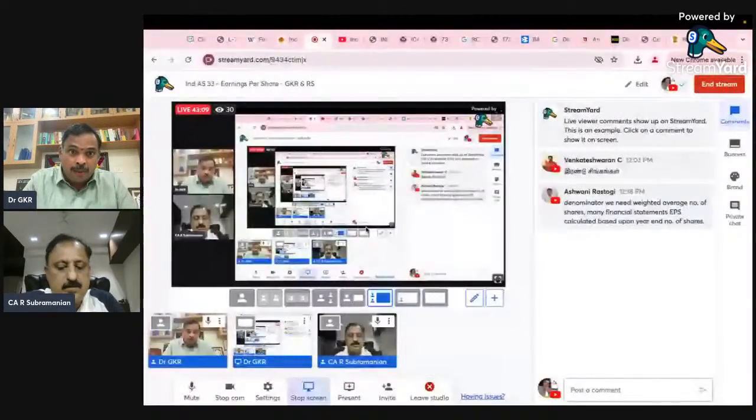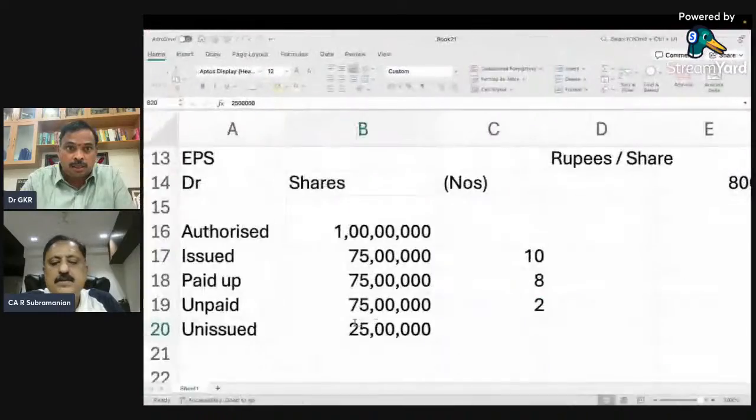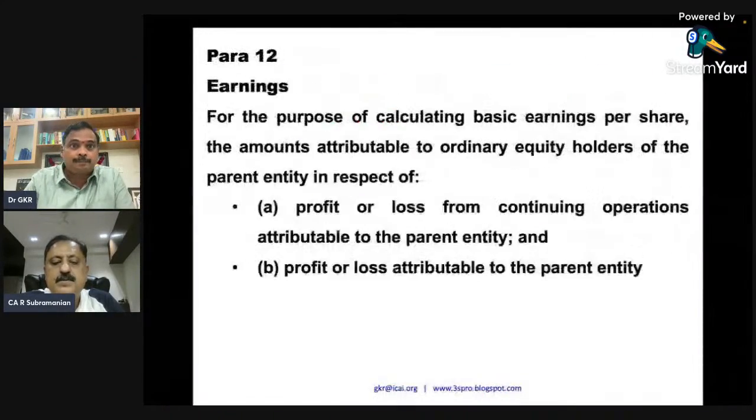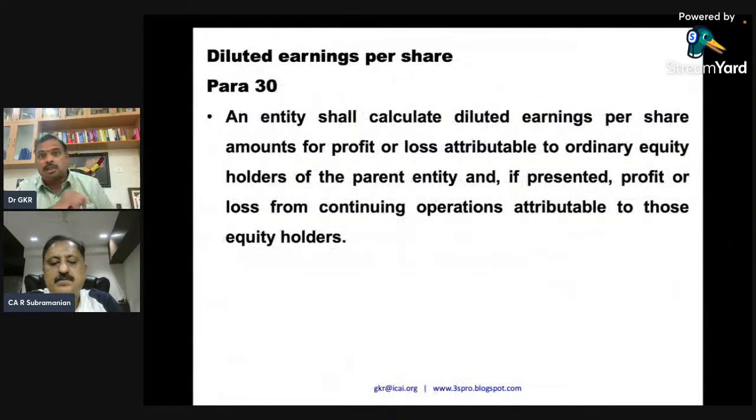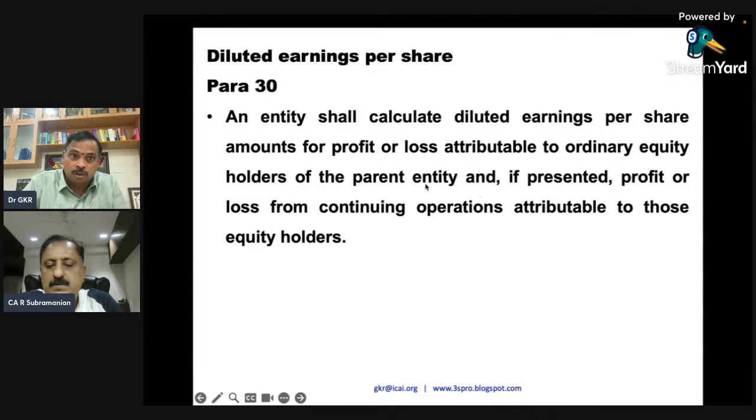Good. So let me take you to para number 30. That's very, very important, because I've given you the numbers now. Now I'll give you the fundamental difference between basic and diluted with the paragraph. This is the para that speaks about diluted earnings per share. An entity shall calculate diluted earnings per share, if presented, from continuing operations and discontinued operations. I gave you the example also. For both we need to give.